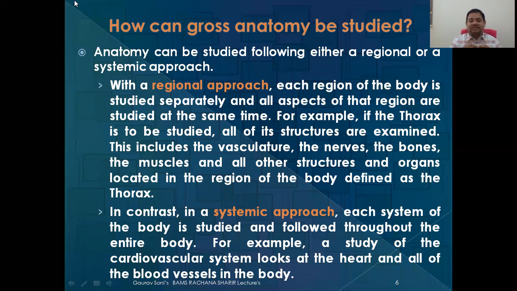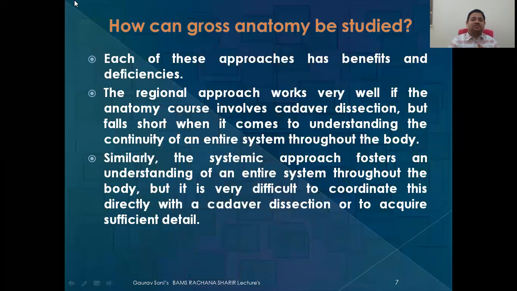In contrast, in a systemic approach, each system of the body is studied and followed throughout the body. For example, if we want to talk about the cardiovascular system, we have to talk about the heart and all the blood vessels of the body at a time. So these are the two methods, regional approach and systemic approach.